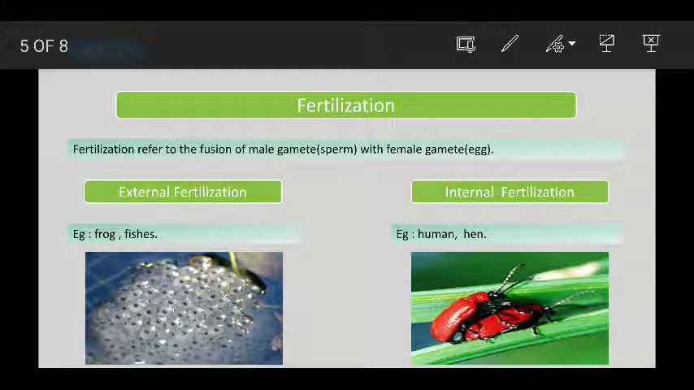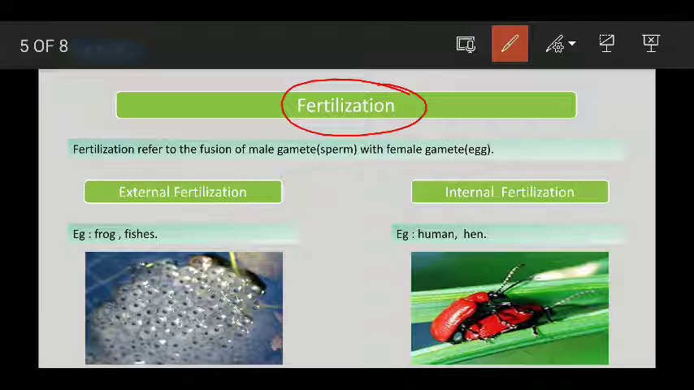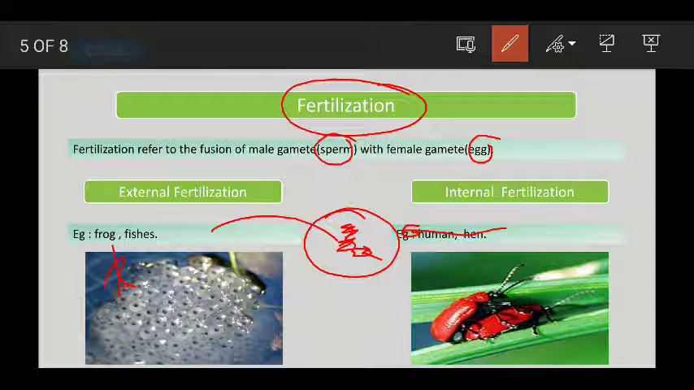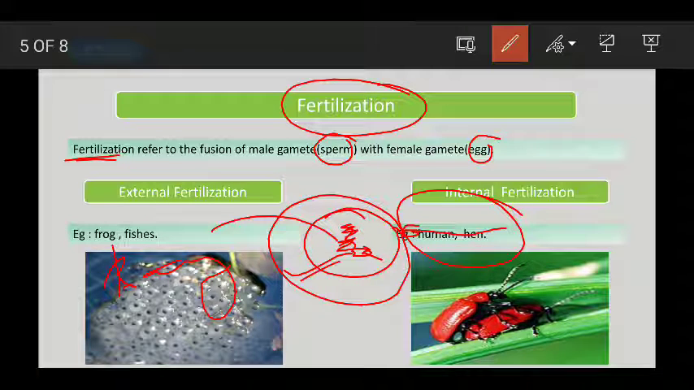So this is today's topic, what we are going to learn today. Today's topic is fertilization. What does fertilization mean? Fertilization means the meeting of sperm, that is the male gamete, and the egg. When the sperm meets the egg, they form a zygote, and later it develops into a baby. That is called fertilization: the meeting of the sperm, or male gamete, with the female gamete, that is the egg.